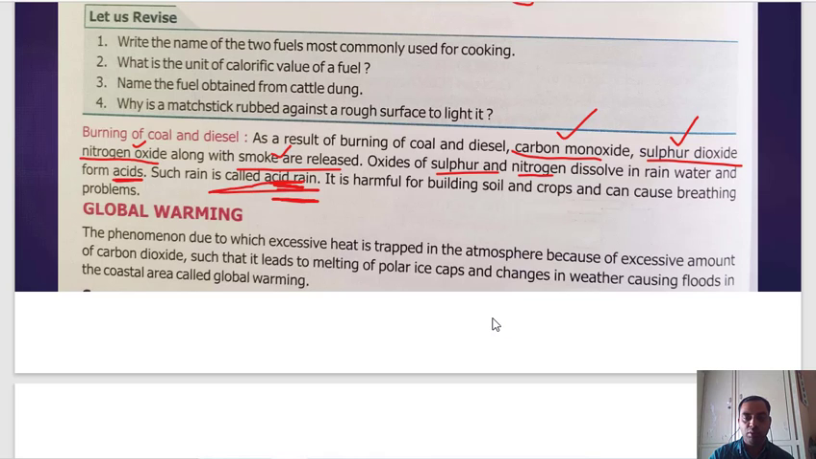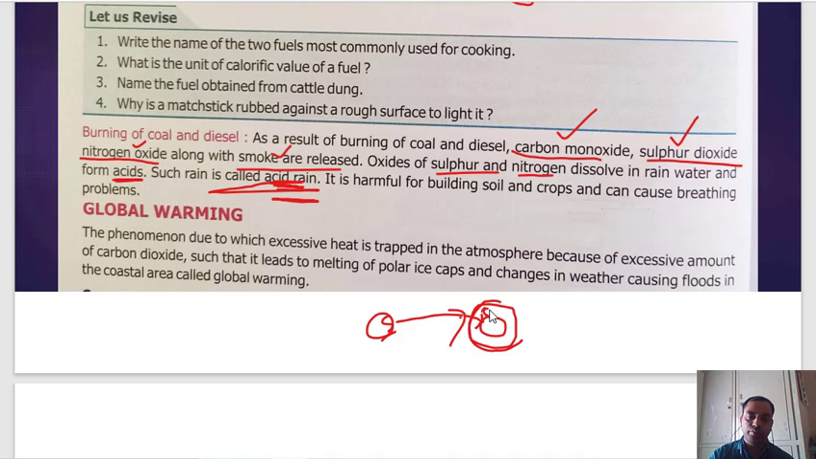Actually, what happens in global warming? This is Earth. Earth has its own temperature, its own atmosphere. Suppose this inner line is Earth, and the outer line is the atmosphere. When sunlight falls here, the atmosphere lets the sunlight penetrate and fall on the surface of the earth. Some portion of the light energy is received by the earth in the form of heat, and the rest of the light energy is emitted.